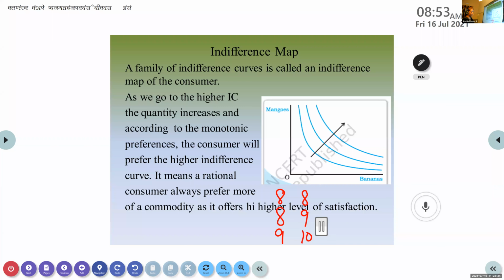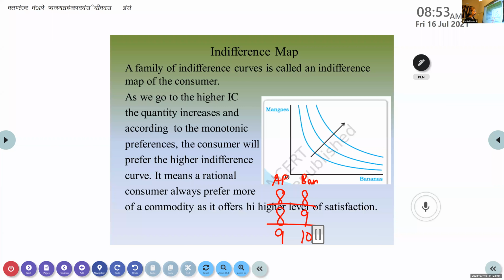Now I am giving you some combinations here. One combination is 8, 8, maybe 8 apples. Second combination is 8 apples and bananas increased. The last one, 9 apples and 10 bananas. These three combinations, out of which one will be selected by the consumer?